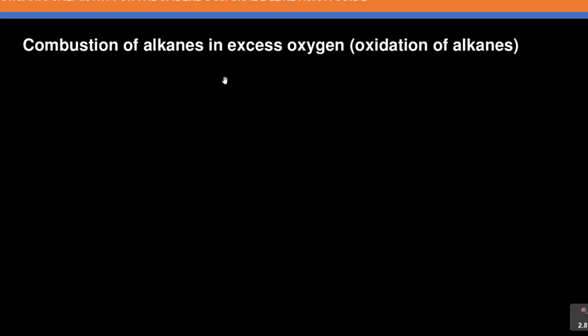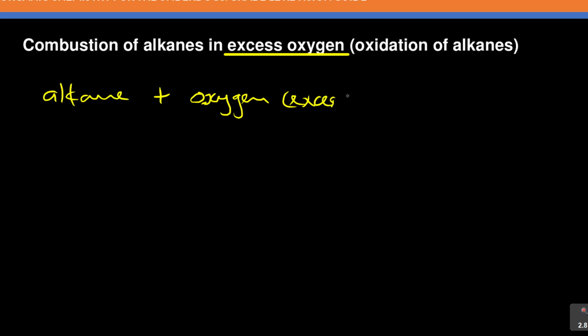Now when we talk about the actual combustion here, the combustion of alkanes in excess oxygen. The word excess oxygen is very important, because when they are saying incomplete combustion, that's when we get a different product. When they're saying in excess oxygen, what you will have is alkane plus oxygen, and in brackets we write here it is in excess.